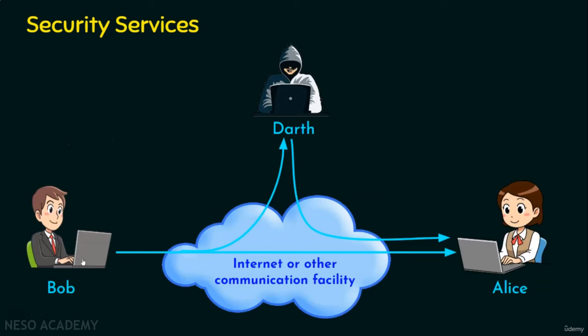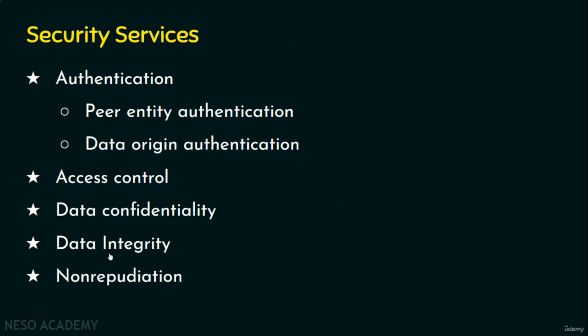In this example, let's assume Bob is sending some data item to Alice and Alice has received the data from Bob. Later, if Bob denies that he has sent the message, the security system should prove that Bob only has sent the message. Not only that, after receiving the message successfully, Alice should not deny that she did not receive the message. So the security system should ensure that after sending or receiving, denial of messages should be handled. If any of the entities denies that they have not sent or they have not received, it should be proved that they have sent or they have received. So this is about non-repudiation.